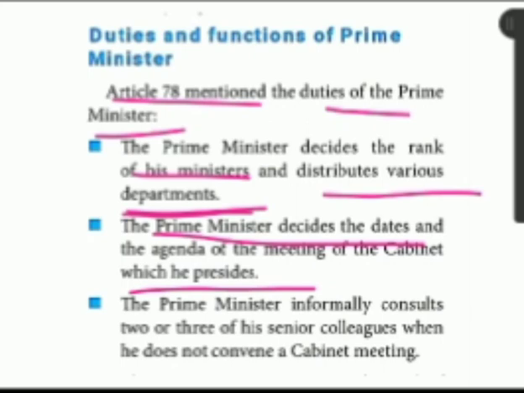Then the prime minister informally consults two or three of his senior colleagues when he does not convene a cabinet meeting. What is the meaning of informal? Unofficial. The prime minister informally consults two or three senior colleagues when he does not convene a cabinet meeting.